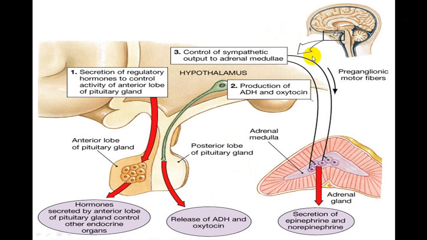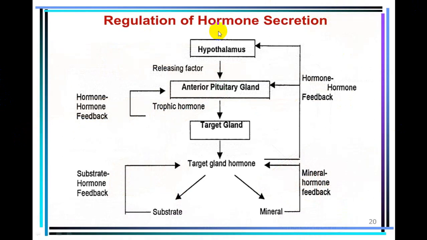While sympathetic system, which is present in hypothalamus, will have a direct effect via sympathetic system into adrenal medulla, and via acting on an adrenal medulla, it will stimulate production of epinephrine and norepinephrine. And this epinephrine and norepinephrine will have an effect on target systems like heart, peripheral blood vessels, etc. So these are some of the examples of how one particular endocrine system is acting on another endocrine system. So this is roughly one example of how it is regulated.